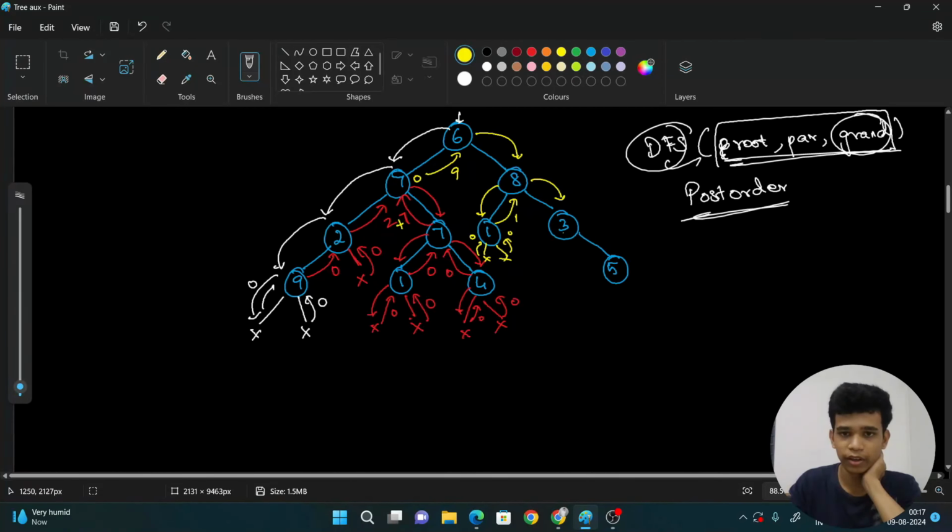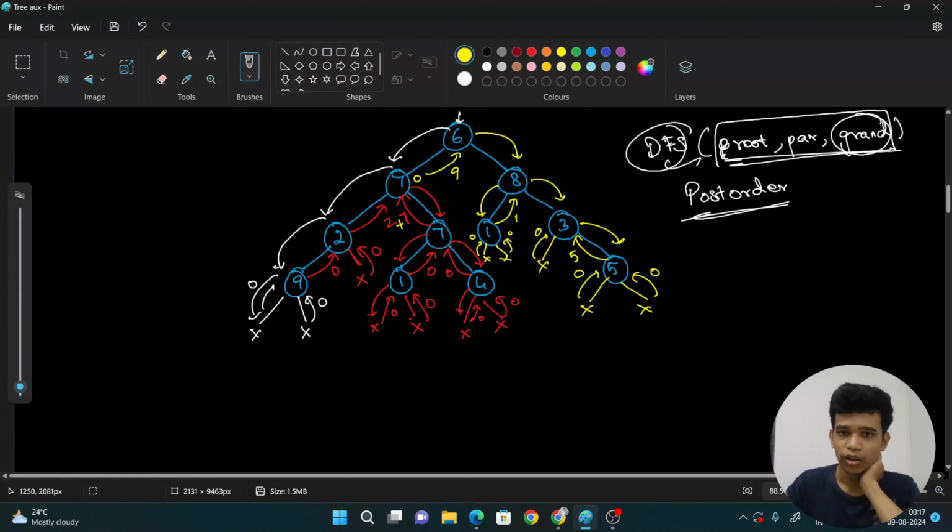Now I'm going to the right subtree. Then I go here, it is null, so it will return 0. Then I'm going to the right subtree. Now it is null and it is also null. So these two will return 0 only. Now 0 plus 0, and I want to check whether this 5's grandparent is even. Yes, 5's grandparent is even, because this 8 is even. So I want to return 0 plus 0 plus 5, which is equal to 5.